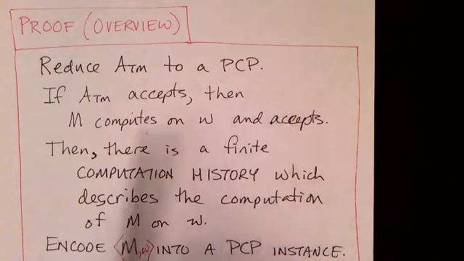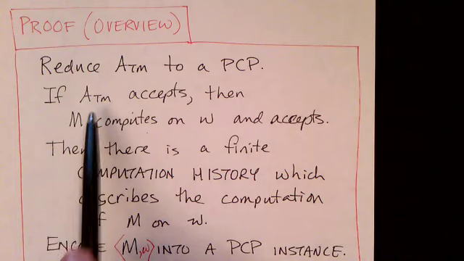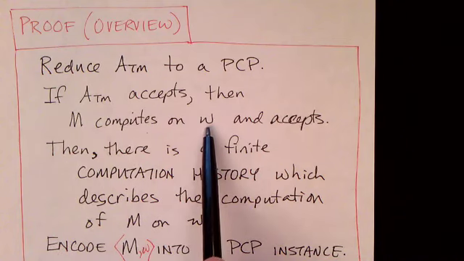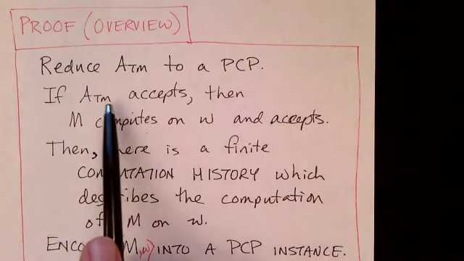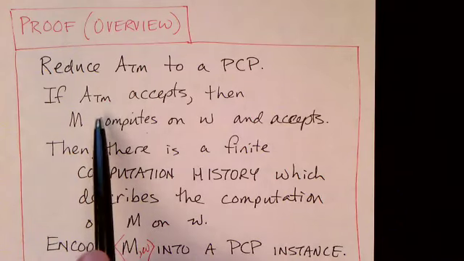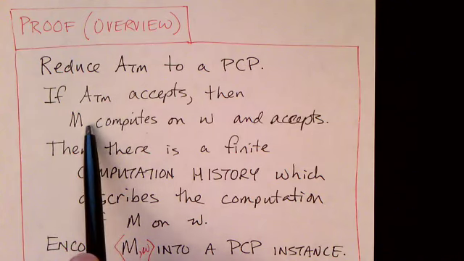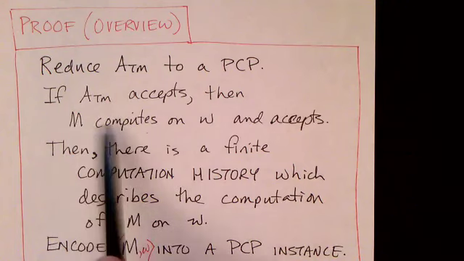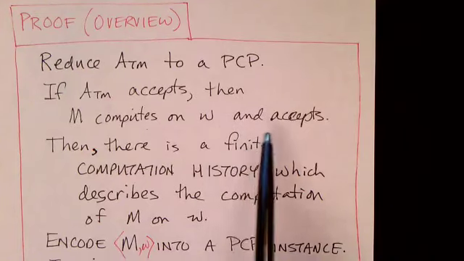So, given a particular instance of the acceptance problem, which means given a particular Turing machine M and some string, if that instance is part of the language, in other words, if that string is accepted by the Turing machine, it means that when you run that Turing machine on string W, it would accept.